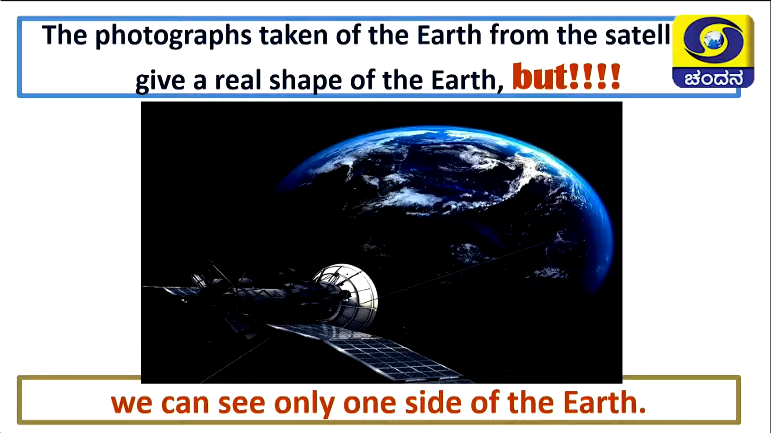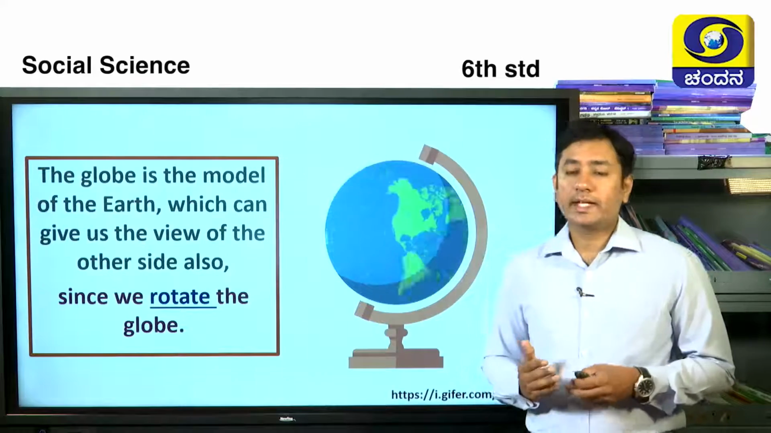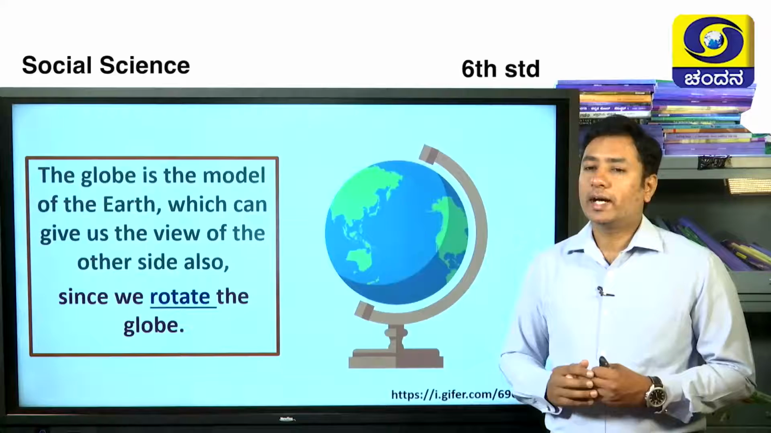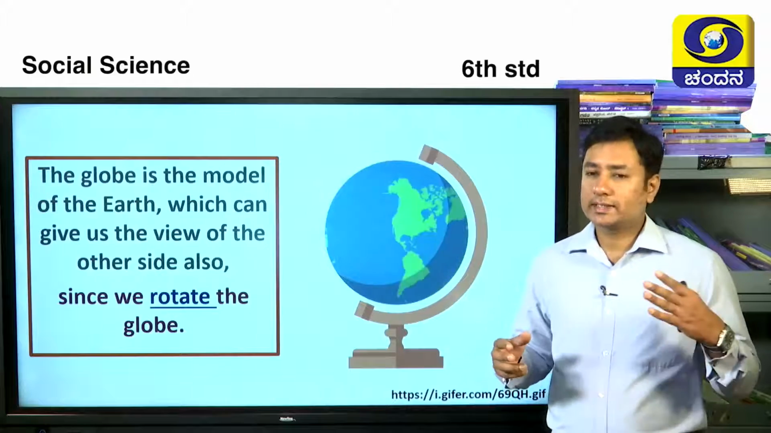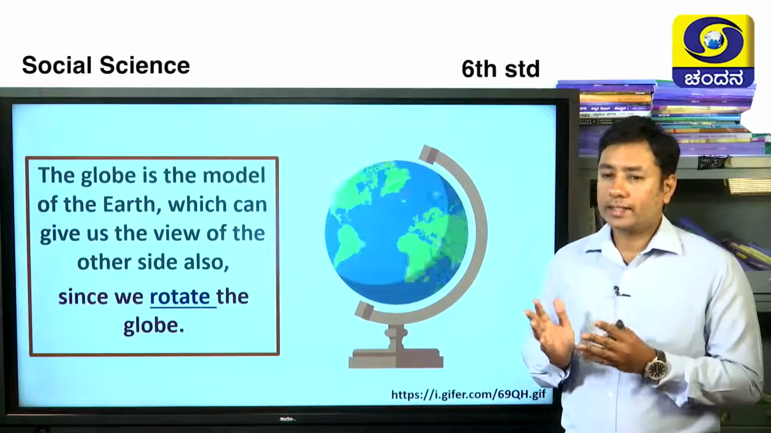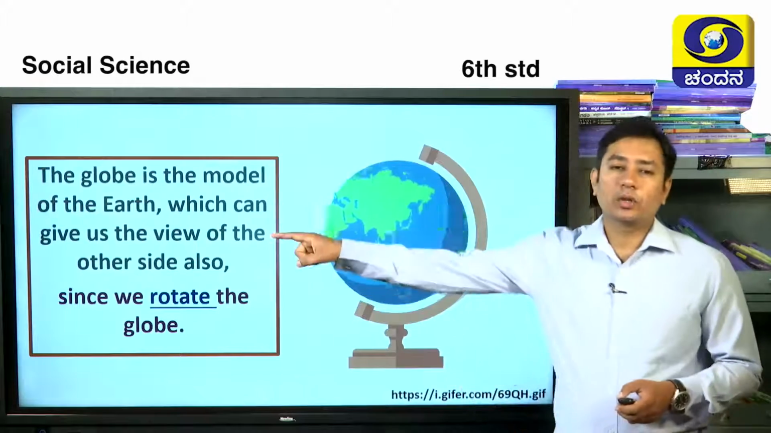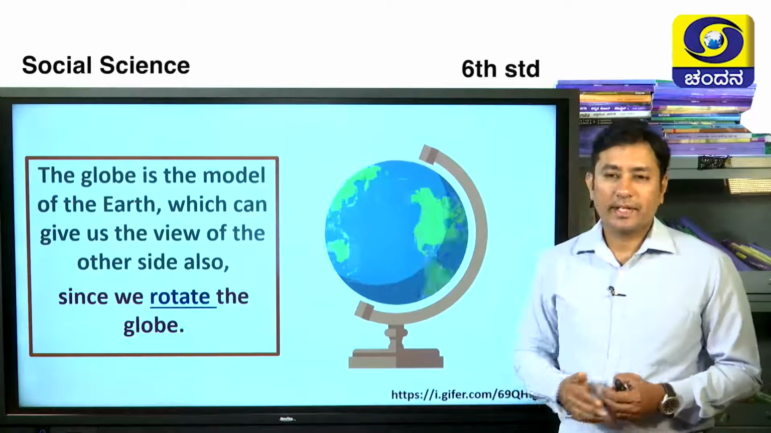Did you enjoy it? The photographs taken by satellites of the earth show only one face of the earth. That is the limitation of satellites: we cannot see the other side of the earth. So we need globes. In globes we can see all the other faces of the earth. We can rotate it, see this face, see the one behind, and see the top view. All the views of the earth can be viewed easily with the help of a globe. So the globe is a model of the earth. That is very easy to understand.